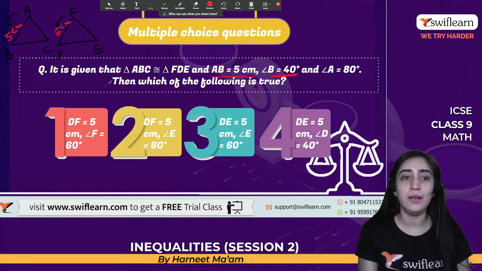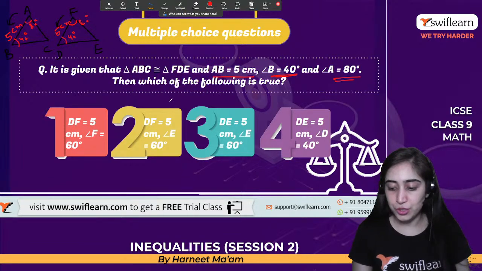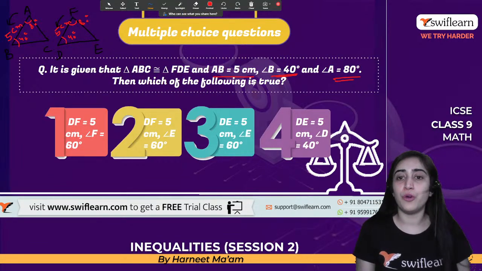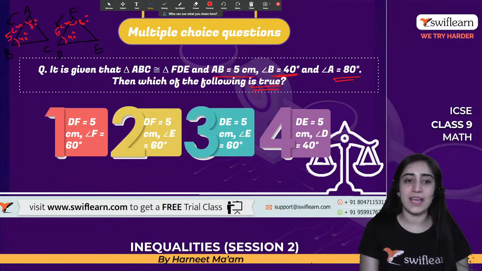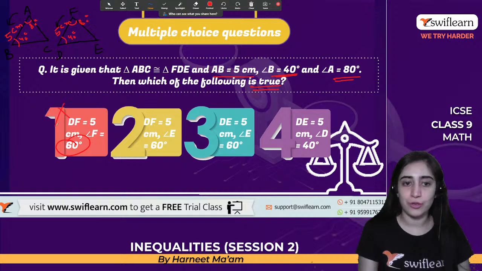It says angle B is 40 degree. So that gives me angle D should be 40 degree. Angle A is 80 degree. That means F should be 80 degree. Coming on to which of the following is true. So what does it say? DF is 5 centimeter. That's true. Angle F is 60 degree. Is it possible? No, that's not right.